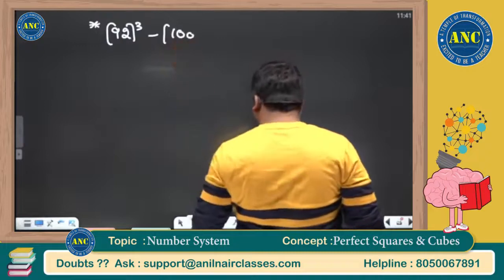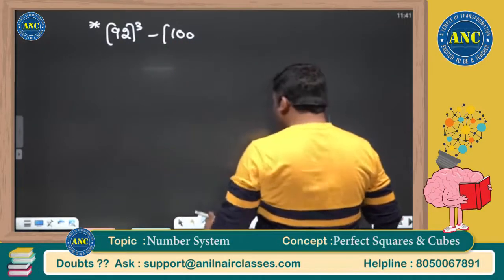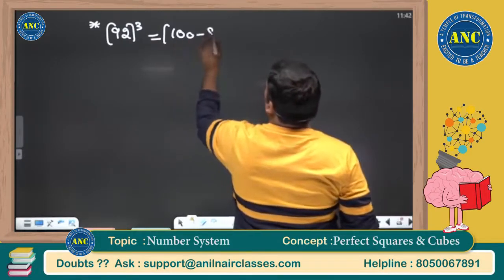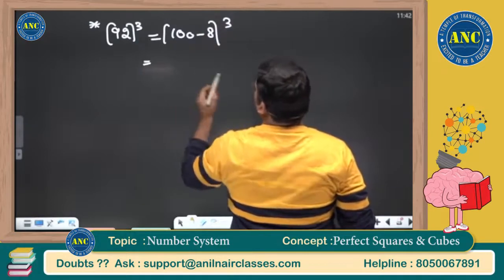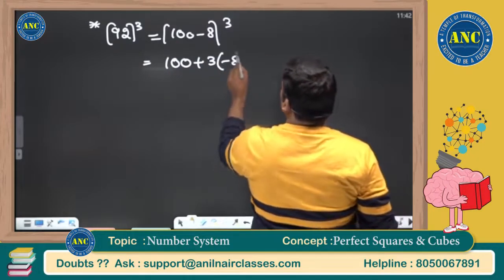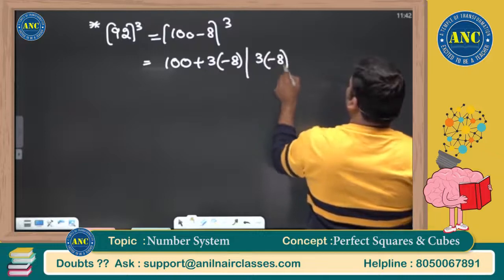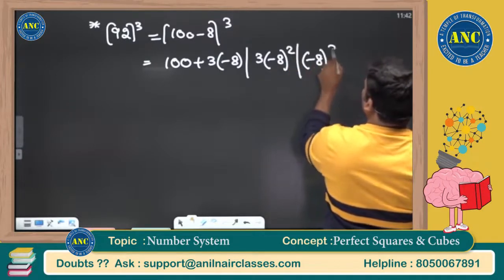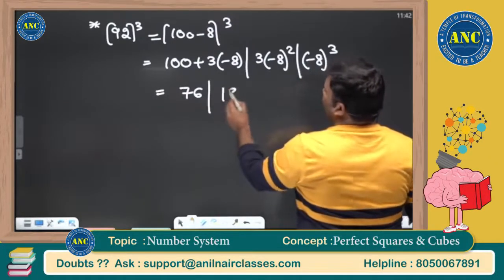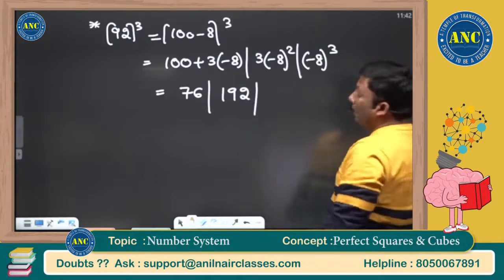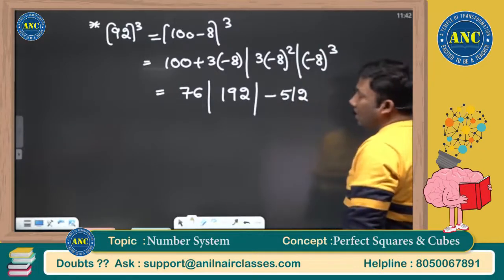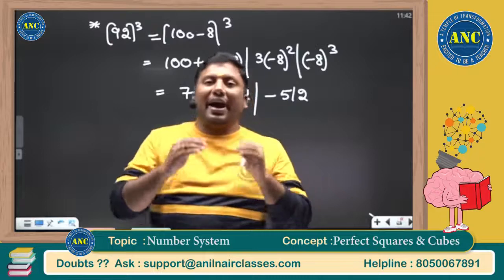92 whole cube. 92 is nothing but 100 minus 8 whole cube, which is nothing but b plus 3x, where b is 100. Next it is 3x square, and the next one is x cube. 100 minus 24 is 76. 64 3s are 192. Minus 8 cube: 8 cube is 512, and with an odd power it will be minus 512. In the previous problem we took a carry which is always 1.